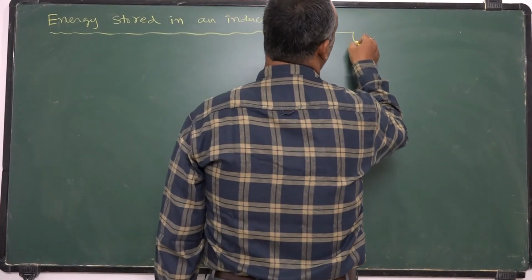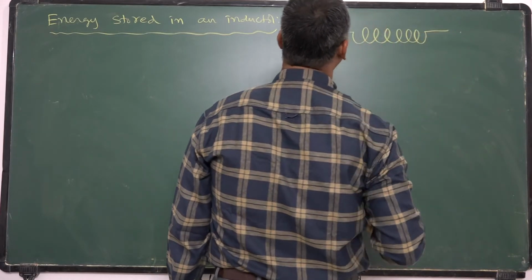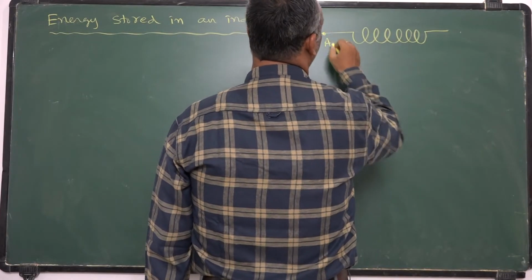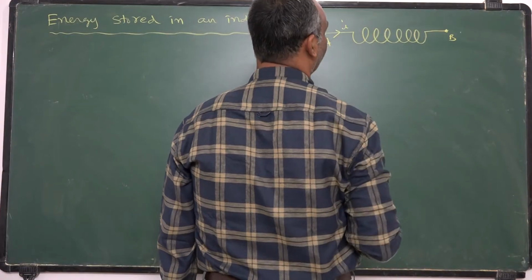Let me consider an inductor. This is the inductor having terminals A and B. Let I be the strength of the current passing through the inductor.